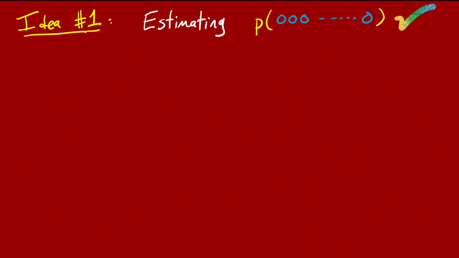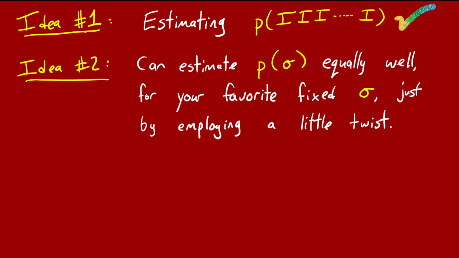Great. So that's the end of idea 1. And there are a couple more ideas, but I thought that was the most interesting one, so I'll just go over the other 2 very briefly. First of all, remember, this is actually letting us estimate the probability of the all I's string. So idea 2 is, okay, that's about estimating the probability of a particular Pauli string, namely the all I's. But idea 2 is actually for any fixed length n Pauli string sigma of your choice, a very similar algorithm will allow you to estimate it up to plus or minus epsilon with high probability.